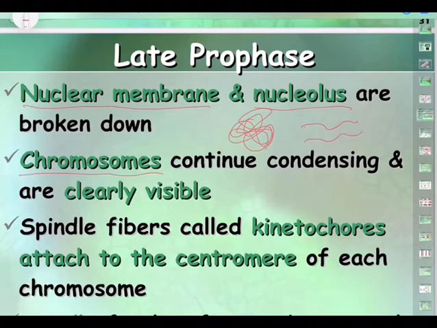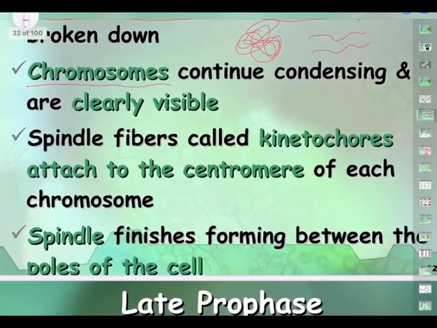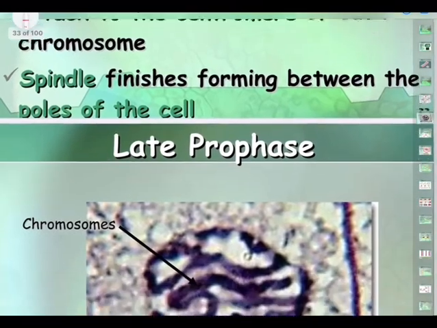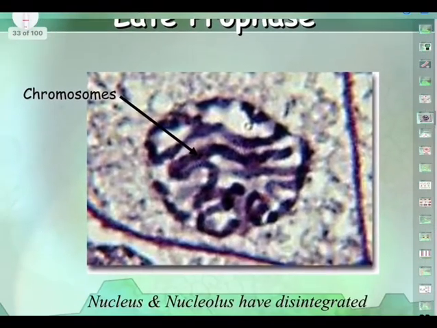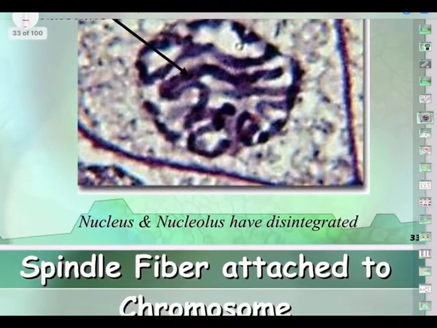So this is the first event you must note down under prophase. And chromosomes, which are like a network like this, will slowly form small condensed fibers like this. So condensation of the chromatin material, chromatin reticulum, will take place, and slowly chromosomes will be visible. And spindle fibers attach through kinetochores to the centromere of each chromosome. So there is something called kinetochore which will attach to the centromere of the chromosome, and the spindle finishes forming between the poles of the cell. We will see how this happens. So in late prophase, what we see is this.